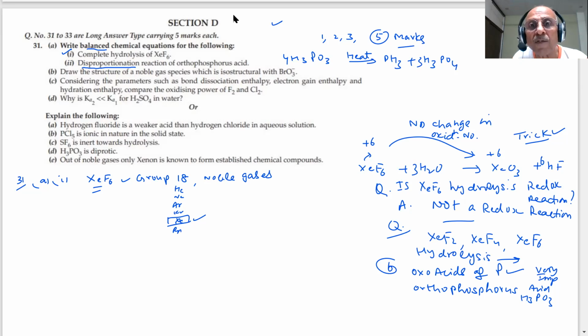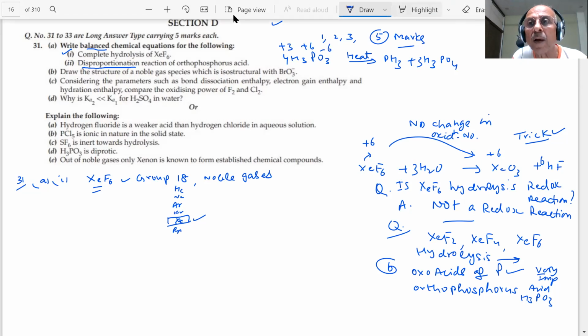What is the oxidation number of phosphorus, student? In H3PO3 it is plus 3. Phosphorus is in plus 3 oxidation state. What is happening here, student? In H3PO4, plus 3 minus 8 gives plus 5. In PH3, hydrogen is plus 3, then phosphorus is minus 3.